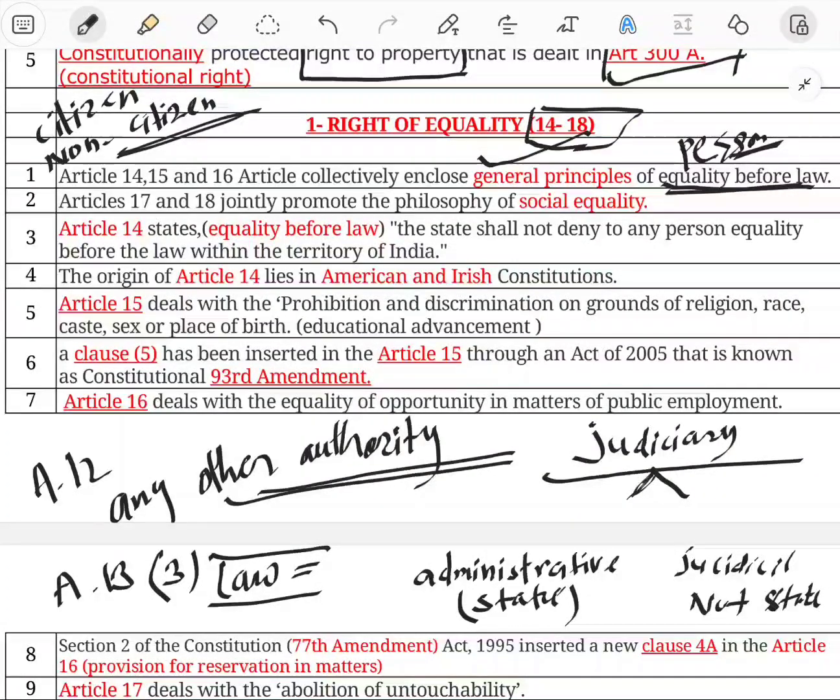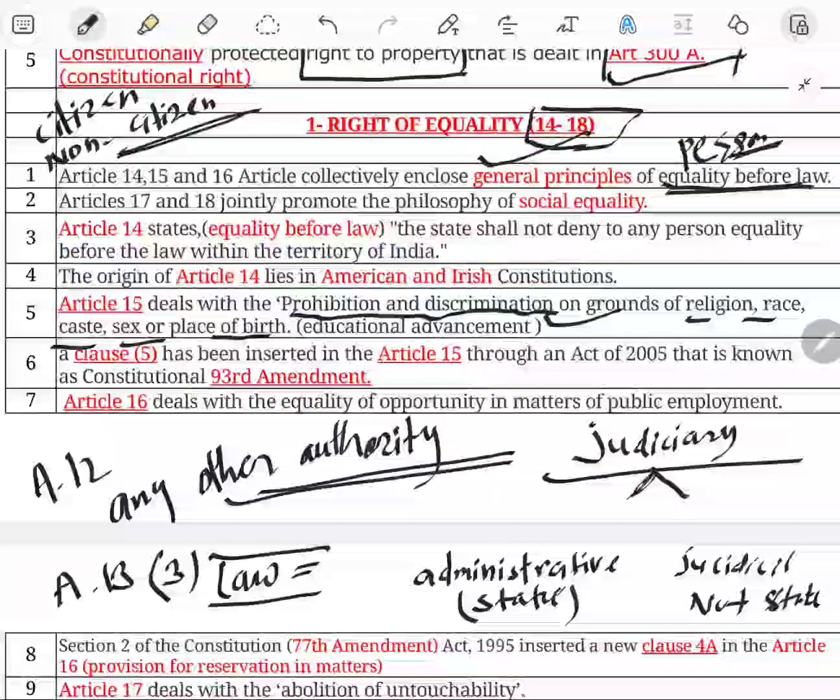So thereafter Article 15, prohibition of discrimination on the ground of religion, race, caste, sex or place of birth, in education and advancement. So it is a narrower concept than Article 14.